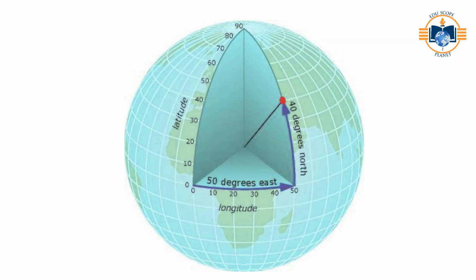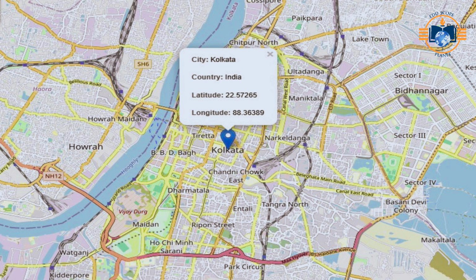How latitude and longitude work together. Consider it similar to a Google Maps coordinate. For example, Kolkata, approximately 22.57 degrees north, 88.36 degrees east. Latitude tells north/south position. Longitude tells east/west position. Where they intersect equals exact location.